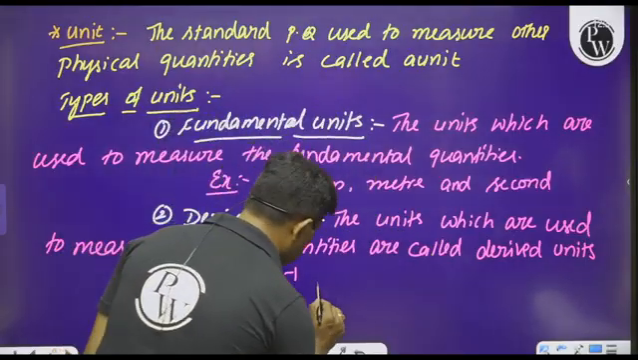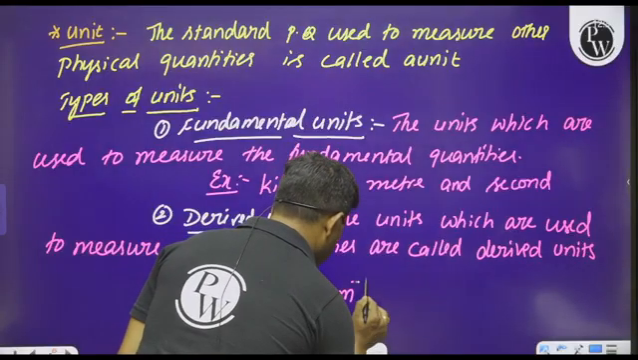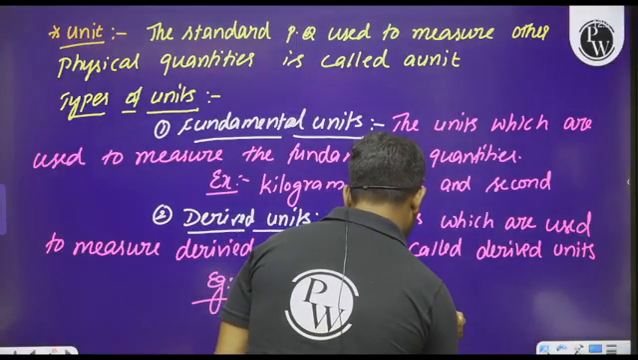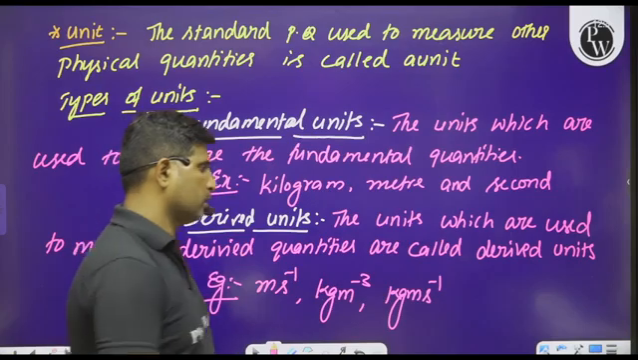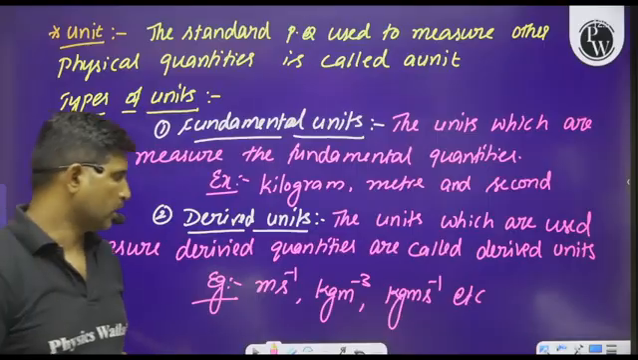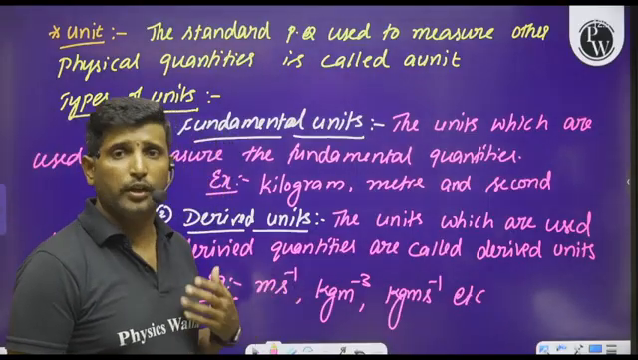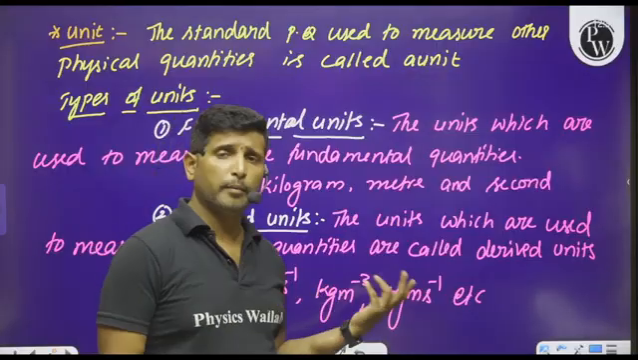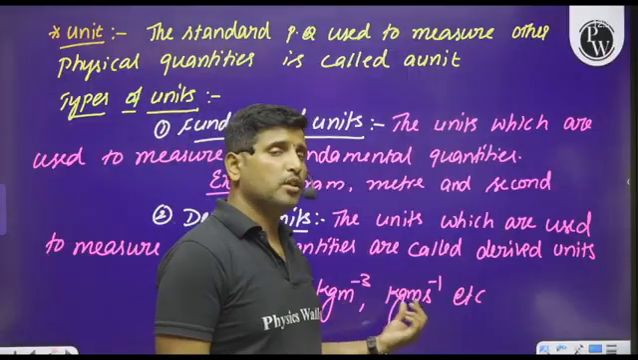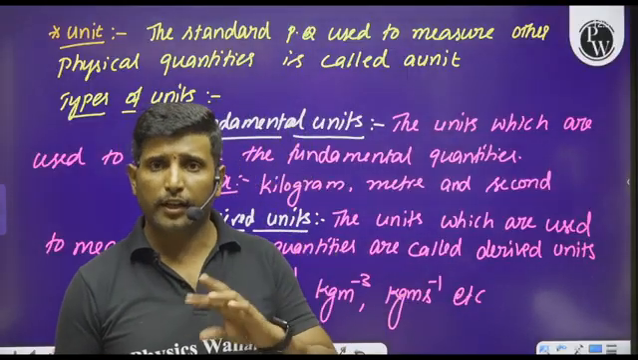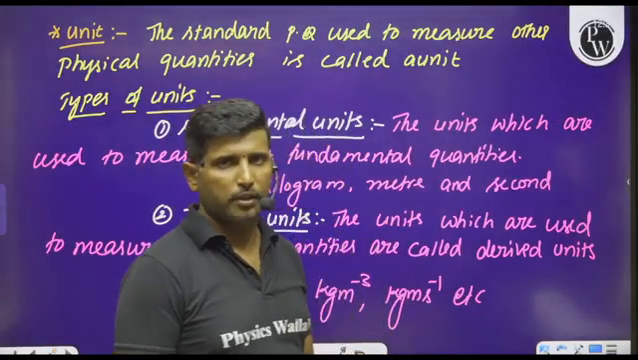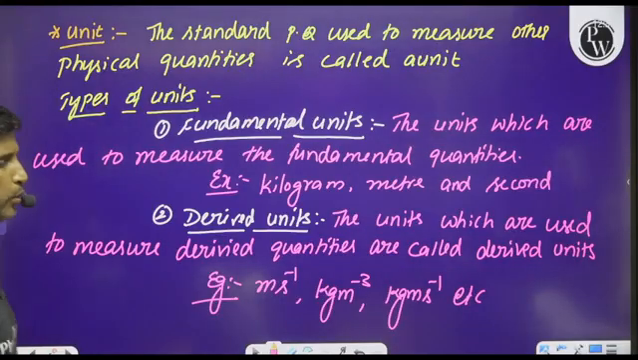Later we can go with kg per meter cube. Otherwise we can say kg meter per second. So like that we can give n number of derived units. A meter per second is a unit used to measure the derived quantity, speed. Kg per meter cube is a unit used to measure the derived quantity, density. And kg meter per second is a unit used to measure the derived quantity, momentum. So like that we can give n number of examples for fundamental units and derived units.